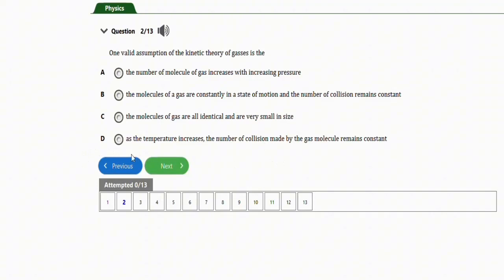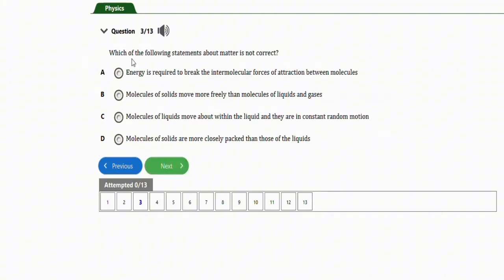Let's go to the next repeated question, which is this one. It says, which of the following statements about matter is not correct? We have energy is required to break the intermolecular forces of attraction between molecules. Molecules of solids move more freely than molecules of liquids and gases. Molecules of liquids move about within a liquid and they are in constant random motion. Molecules of solids are more closely packed than those of the liquids. We are looking for the one that is not correct.